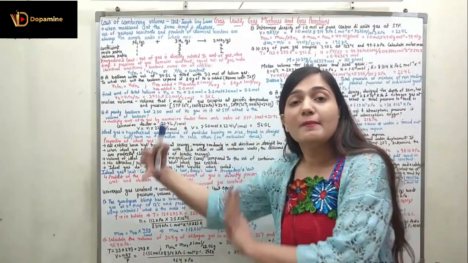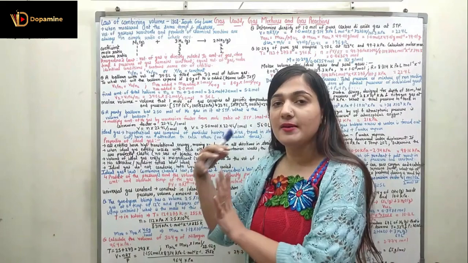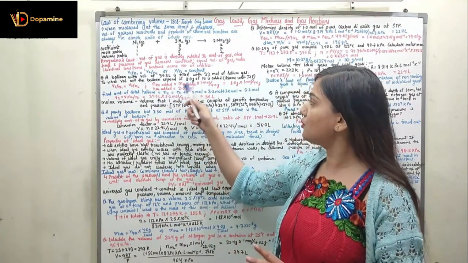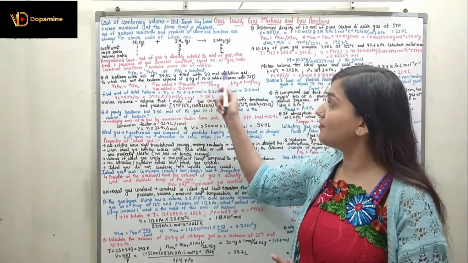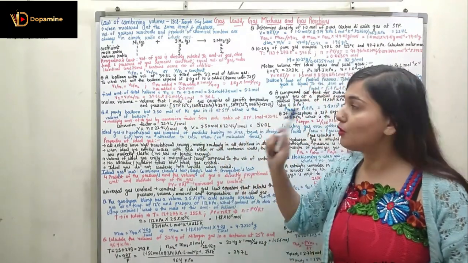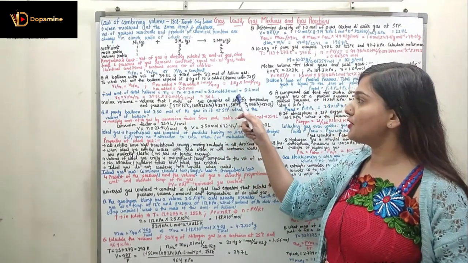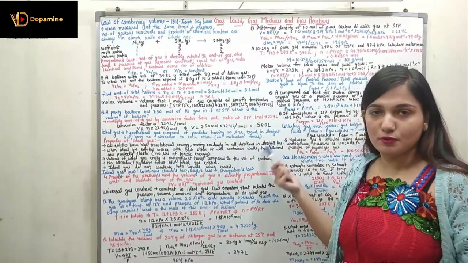What would be the final number of moles? The initial number of moles of helium plus the number of moles of helium that are added. The initial number of moles was given in the question itself, 3.2 moles. So N2 would be N1 plus 2.0 mole. N1 was 3.2 moles, so N2 is 3.2 mole plus 2.0 mole, which is 5.2 mole.